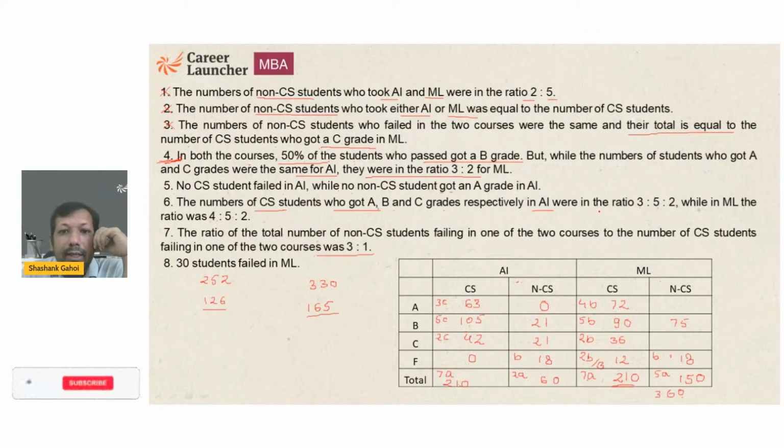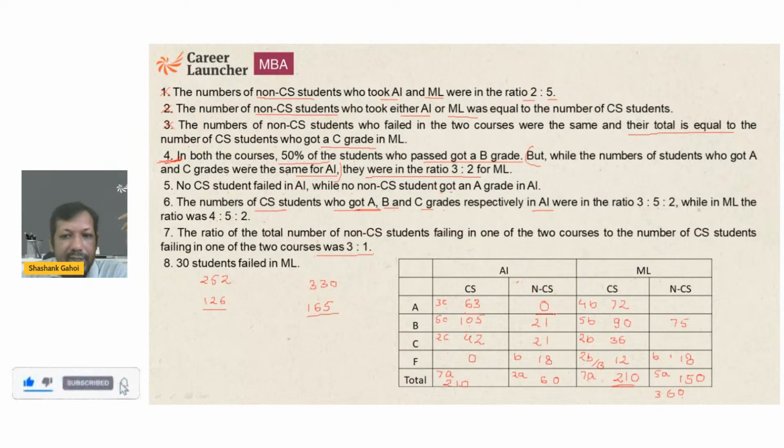Now the number of CS students who got grade A and grade C. No, sorry, let me come here. While the number of students who got grade A and C were same for AI. So I am going to check CS.